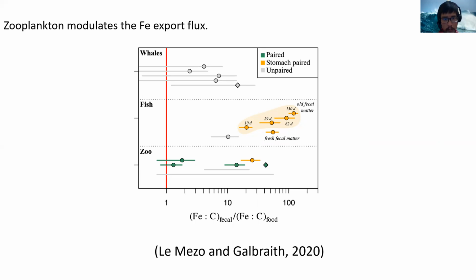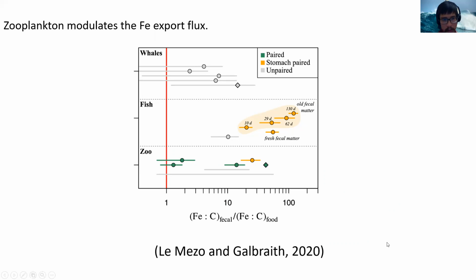But there's still so much uncertainty, because we lack observations and measurements and understanding of the variability in the iron requirement by zooplankton, their maximum iron storage and their optimum iron requirement.